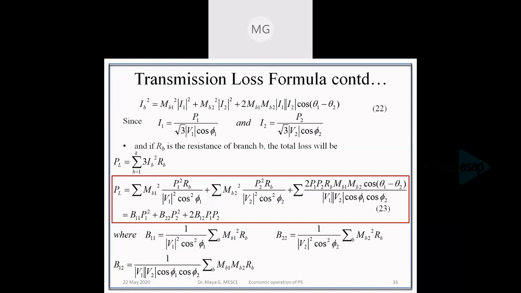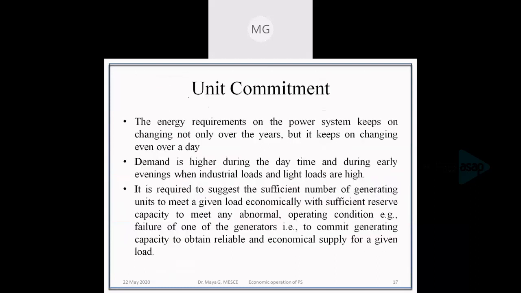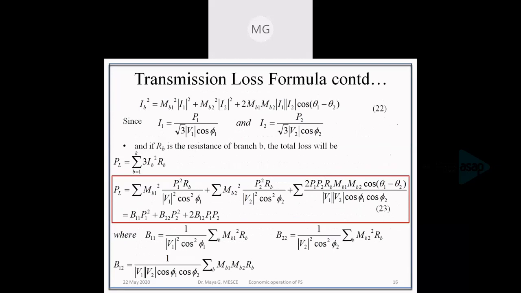So that concludes the economic operation of power system. We had discussed the optimal scheduling with losses and without losses, as well as the transmission loss. There is a portion that is remaining, which is unit commitment. I have already made the slides on unit commitment.